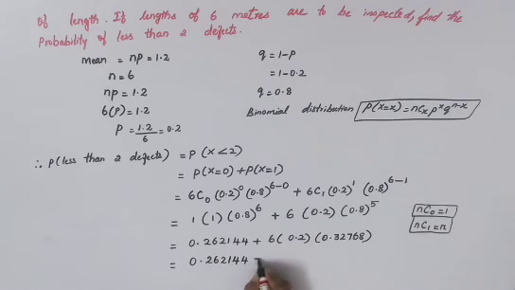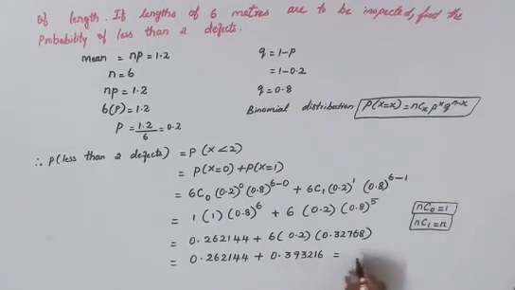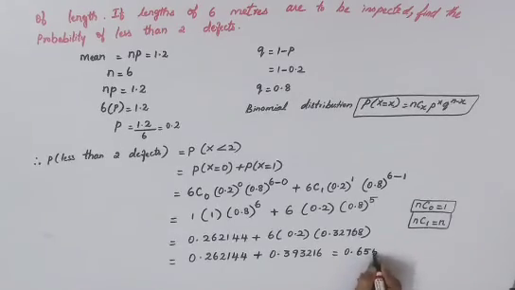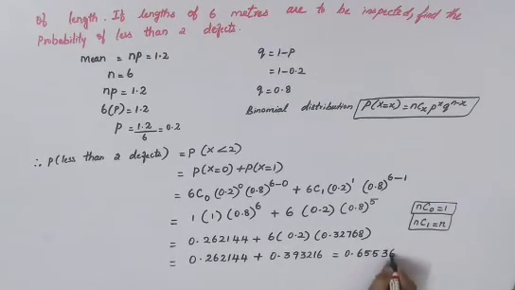So this first part as it is, 0.262144, plus 6 into 0.2 into 0.32768. Your answer will be 0.393216. Now adding these two numbers, your final answer is 0.65536.